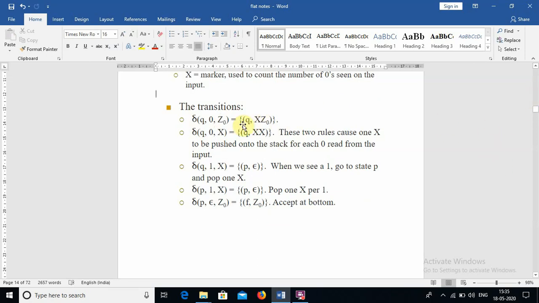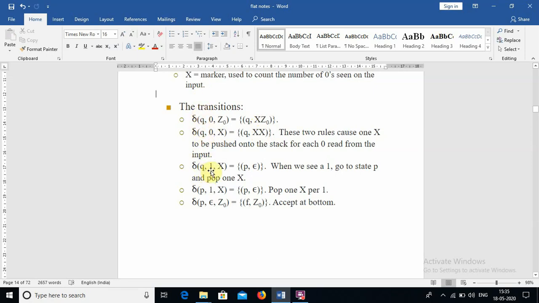So like that we can construct the transition functions. Okay, so if you find a 0 input and Z0 as the stack symbol, you can push X Z0. If you find a 0 input and X on the stack, you can push XX. Okay, if you find 1 as an input, till we find 1, we are in the Q state only, the initial state.